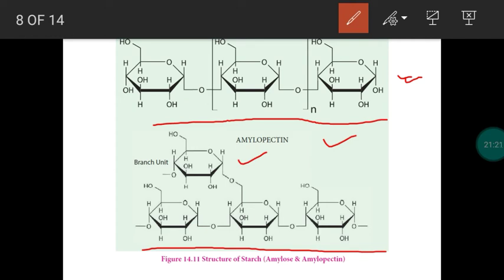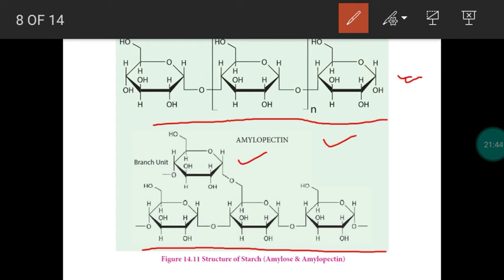Maximum 10,000 glucose units will be in a chain. So when you take amylopectin, the maximum number of monosaccharide units will be what? 10,000. Then regarding the branch, for every 24 to 30 monosaccharide units, one branch will be there.